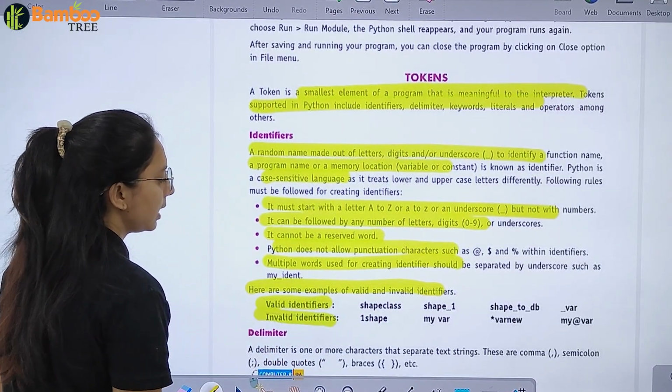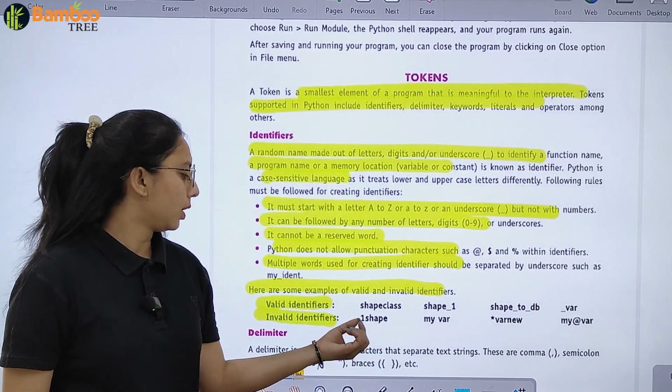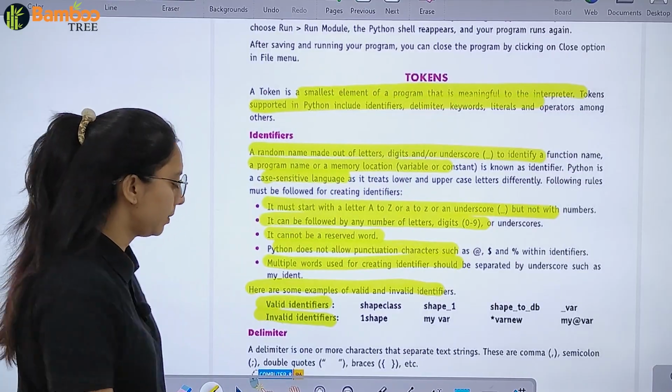Valid identifiers, invalid identifiers. Valid: space class, shape1, shape2, db, word. Invalid: one shape, my word, word new and my word.